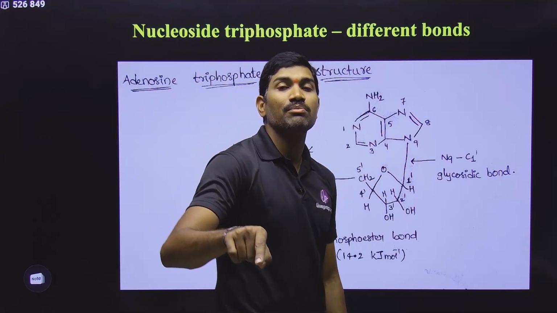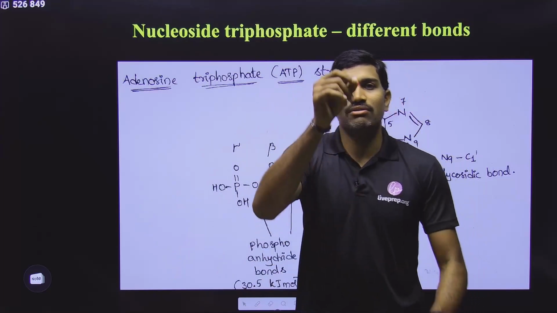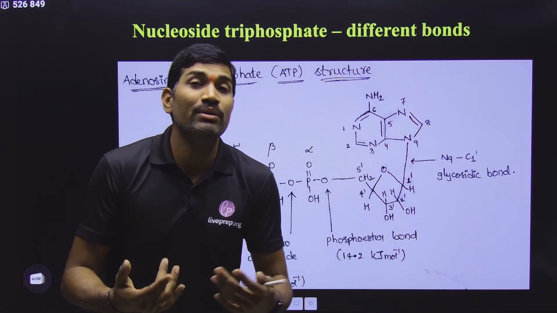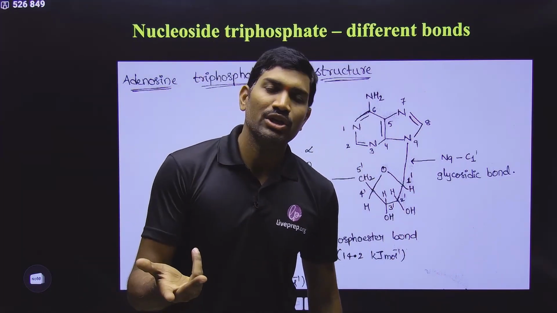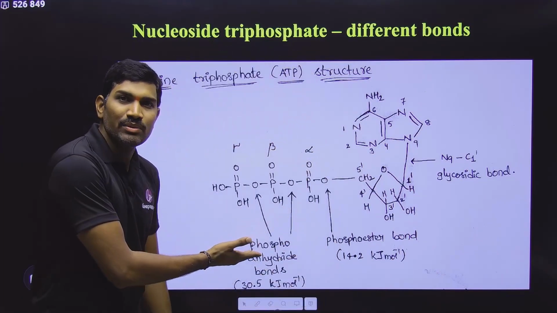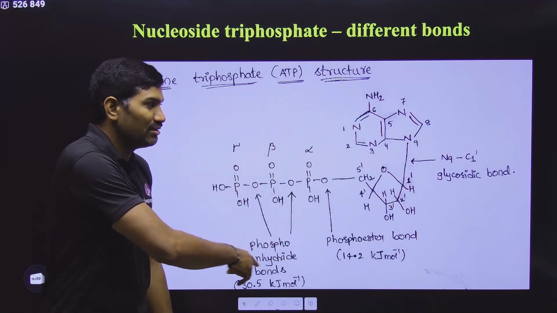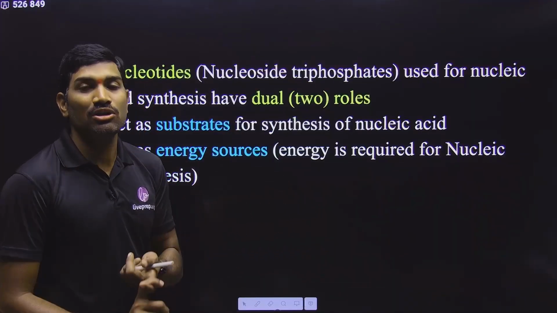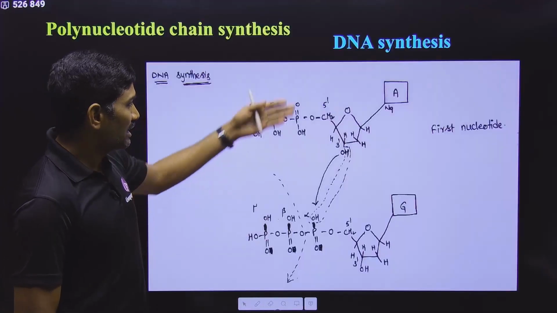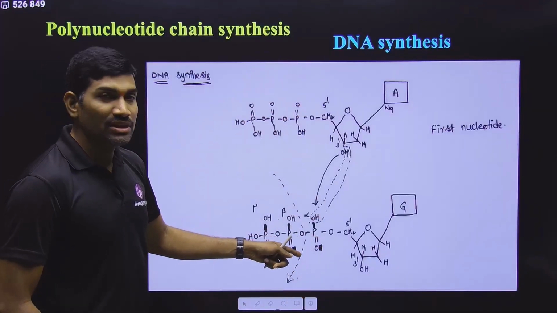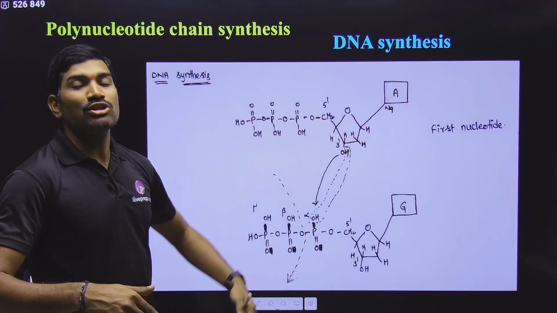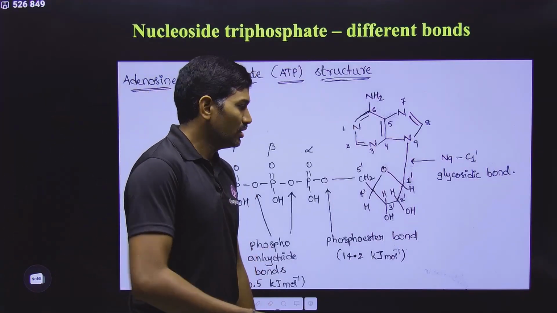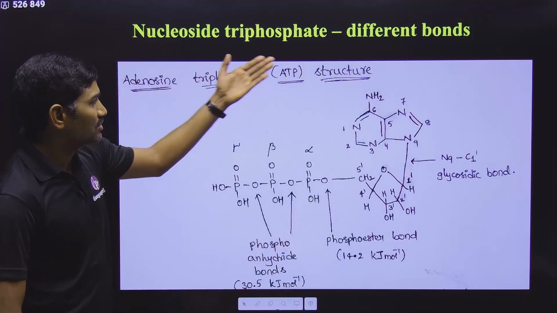Bond counting is also important. Sometimes they will give you a certain length of DNA or RNA and ask how many of a particular bond are present. You need to be able to calculate this, so you need to know this basic information. If you know the information for one unit, then after this we will study how exactly these molecules are attached. Here I am explaining the same thing, so you will understand the complete molecule. Once you know the complete molecule, you can solve any type of question. That's why you need to understand this basic information.